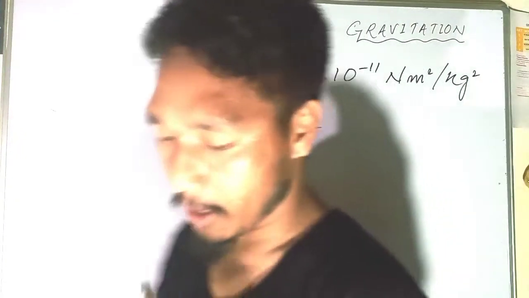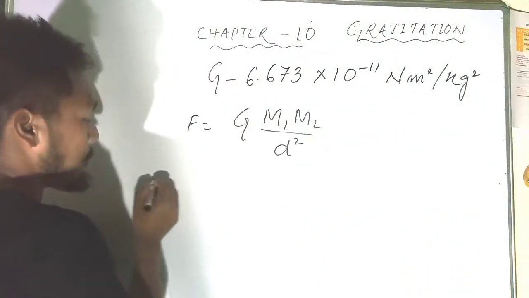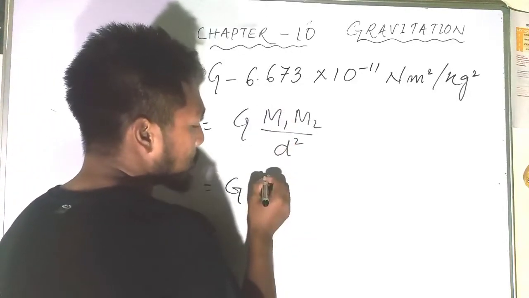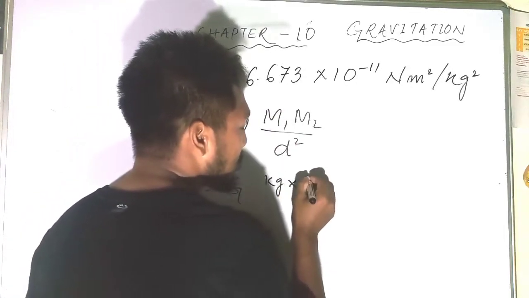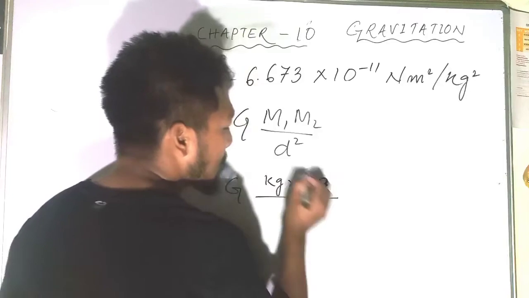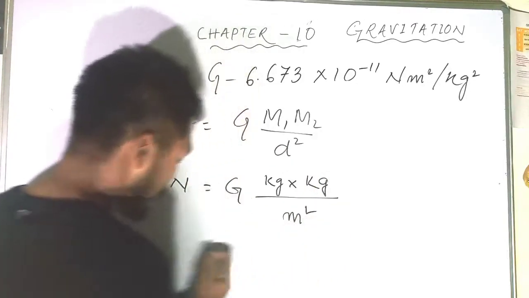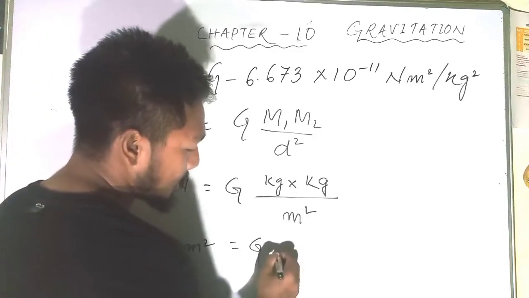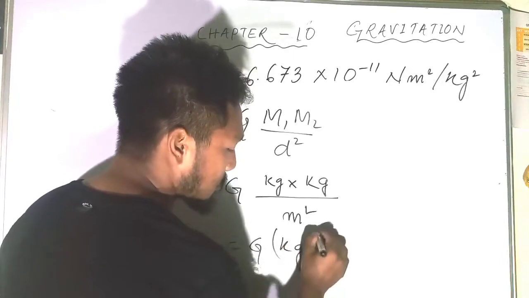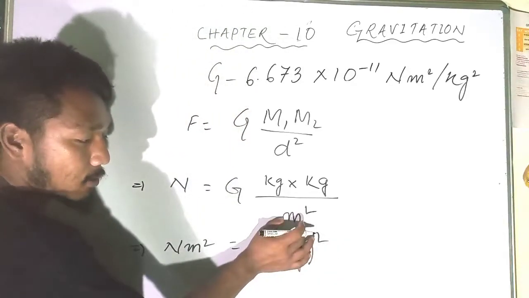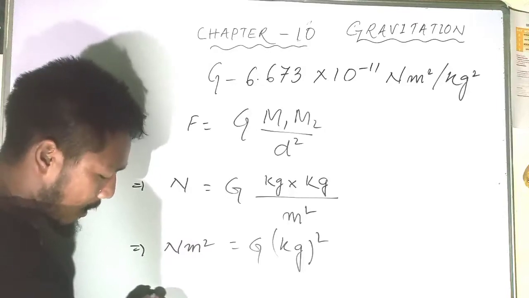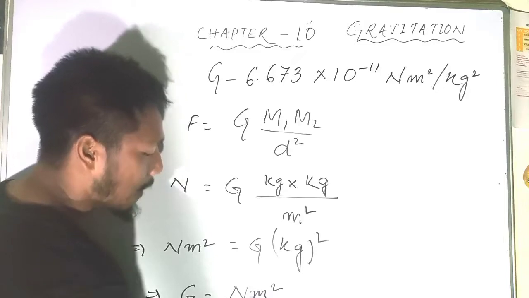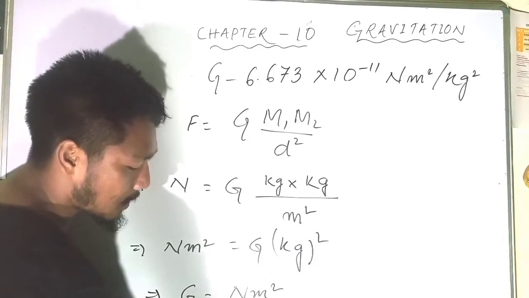So here you see our F. We know that our F is Newton, G we don't know, and mass we know is kg. The SI unit of mass is kg, divided by distance, which is meter squares. If I write this again, Newton meter squares is equal to G, that is kg into kg, kg whole squares. This meter squares goes up here and multiplies with Newton. Now G is equal to Newton meter square divided by kg squares.